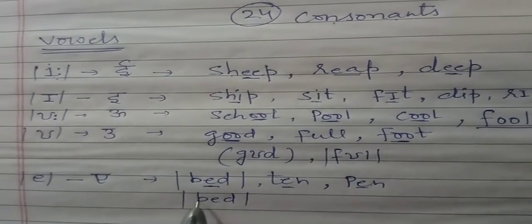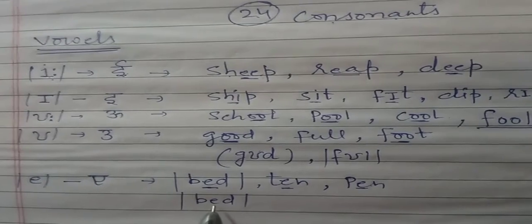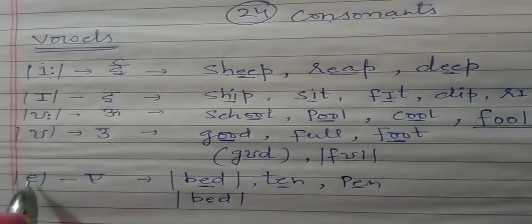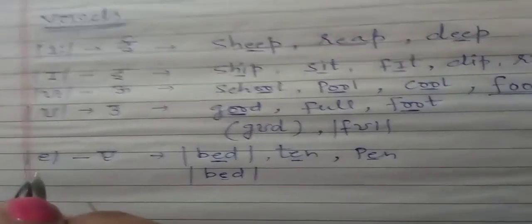Bed. This is a consonant and this also a consonant, so both never change. And E is a vowel, and it will take the same symbol in phonetic transcription as well as in sound. Okay, and the next